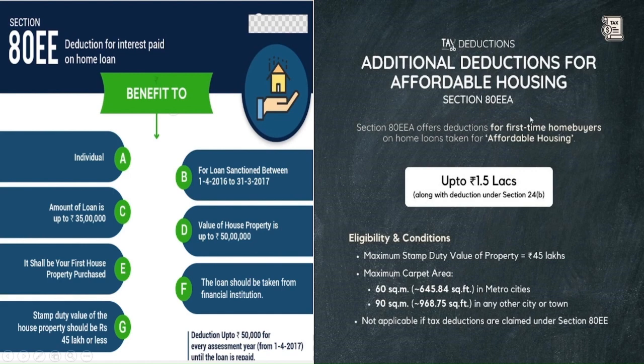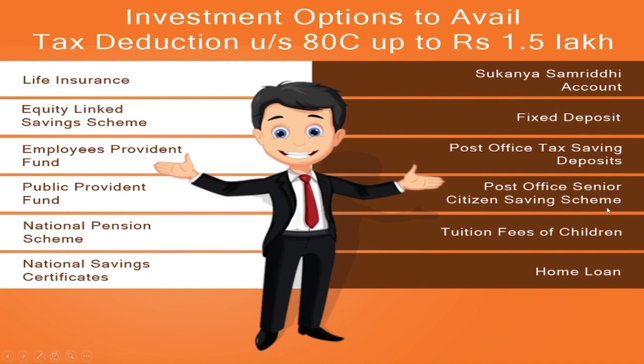Similarly, there is an additional deduction for the affordable housing loan under Section 80EEA, where you can claim up to 1.5 lakh additional. So these are the eligibility terms and conditions. The maximum stamp duty value should be 45 lakh, and the maximum carpet area is 60 square meter for metro cities, and 90 for other than metro cities. So this is an additional 1.5 lakh apart from 2 lakh. So in total, you can claim 3.5 lakh of interest.